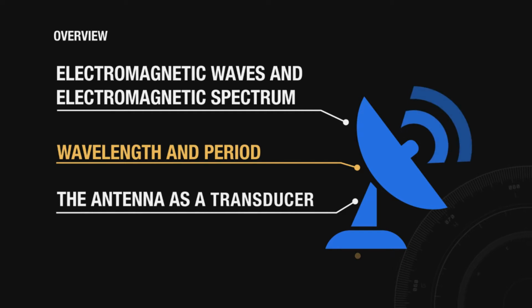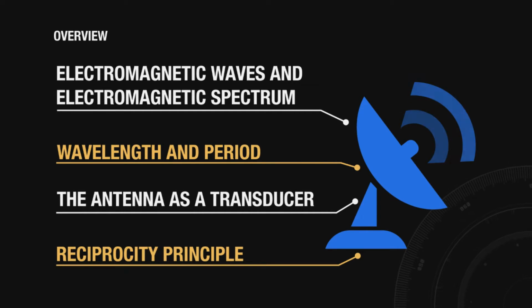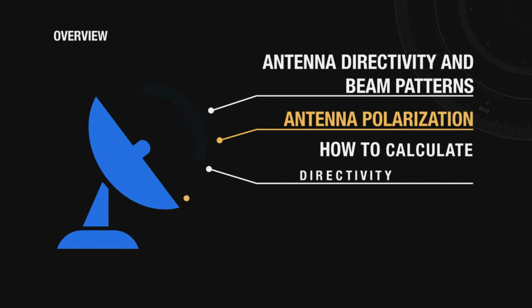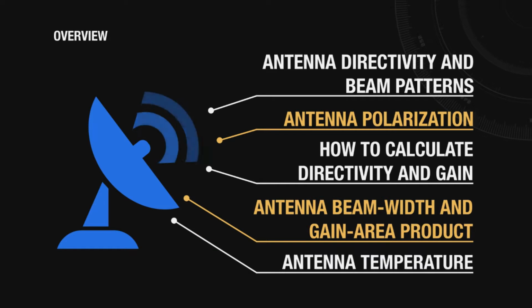In the first lesson, I will start by looking at the etymology of the word antenna. I will explain what electromagnetic waves and the electromagnetic spectrum are. I will remind you about concepts such as wavelength and period. I will present the antenna as a transducer between conducted and radiated electromagnetic waves. I will speak about the reciprocity principle. I will define the antenna directivity and explain what the antenna beam patterns are. I will define antenna polarization.